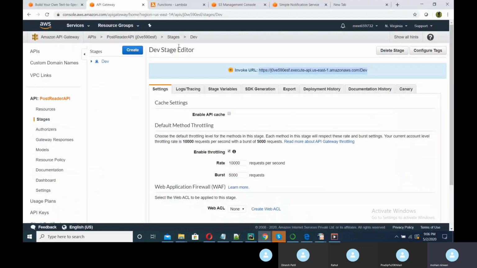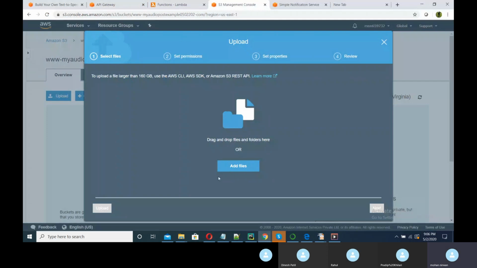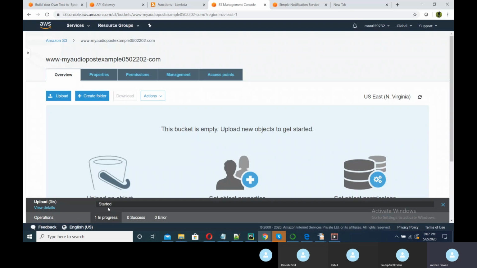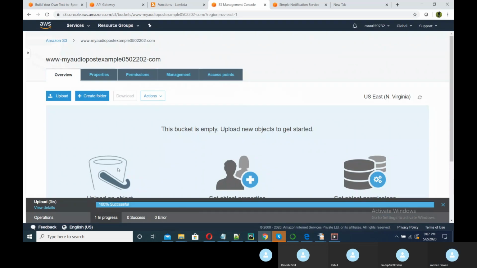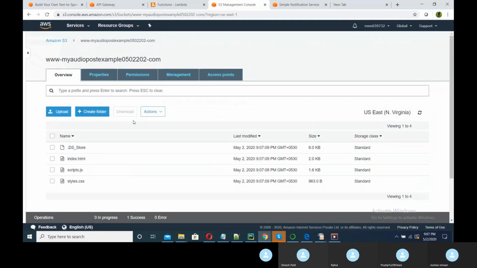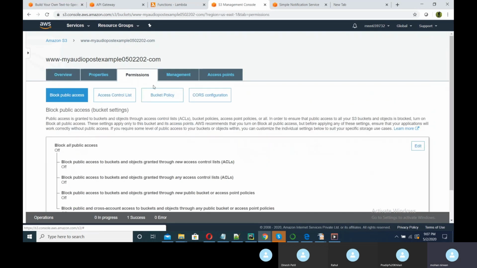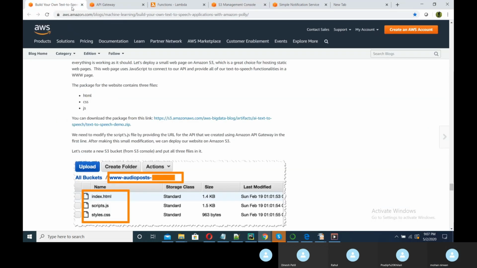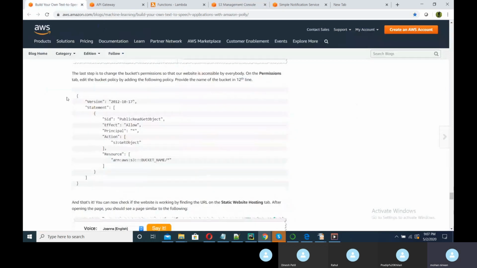So here is my S3 bucket. Add file. Open. Upload. Okay, so the files are uploaded, but I need to give the permission here. I need to change the bucket policy. There is one policy that is already given here.